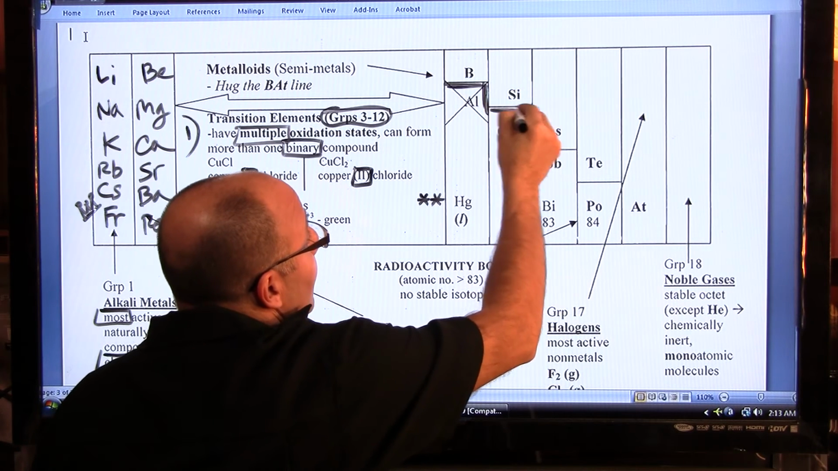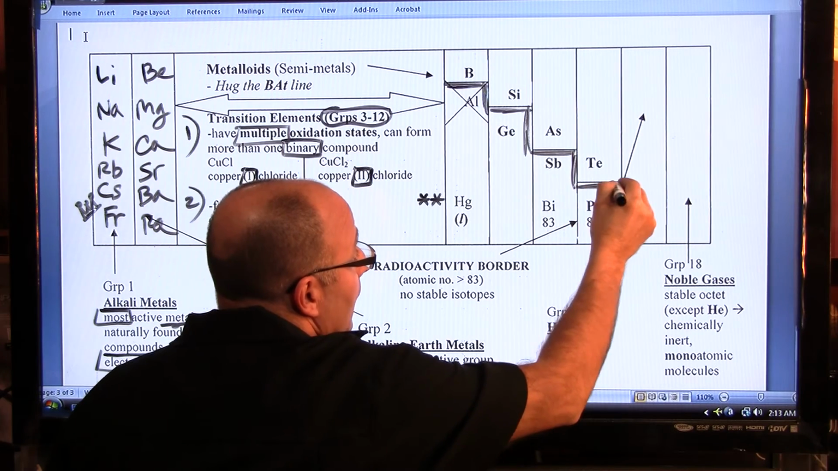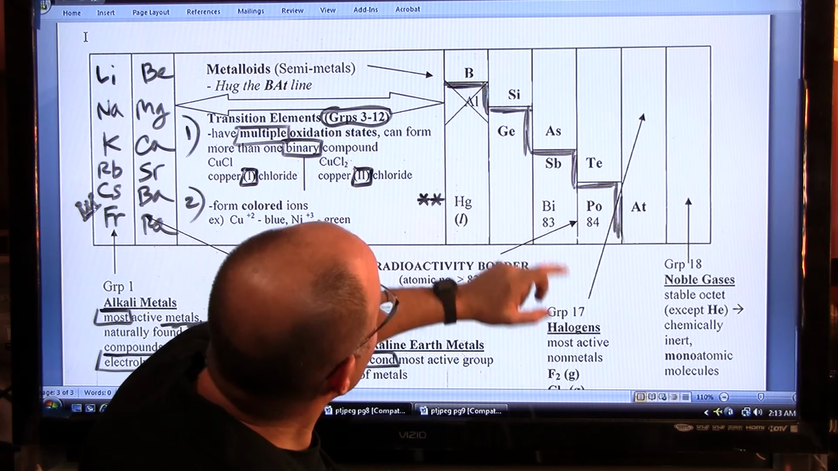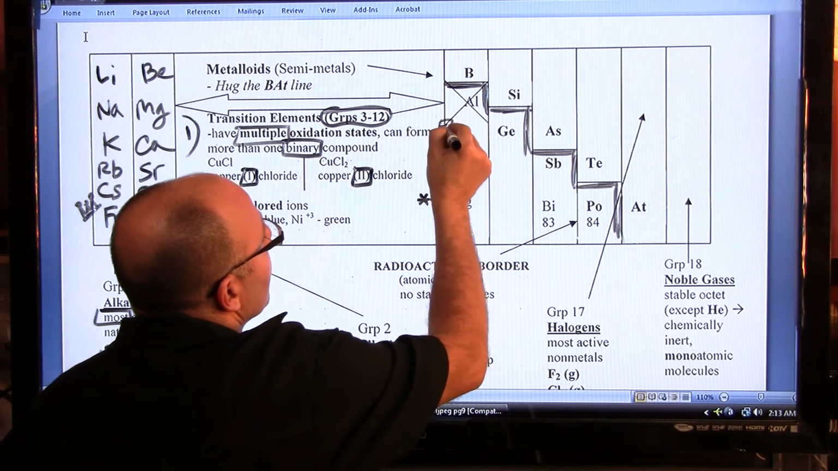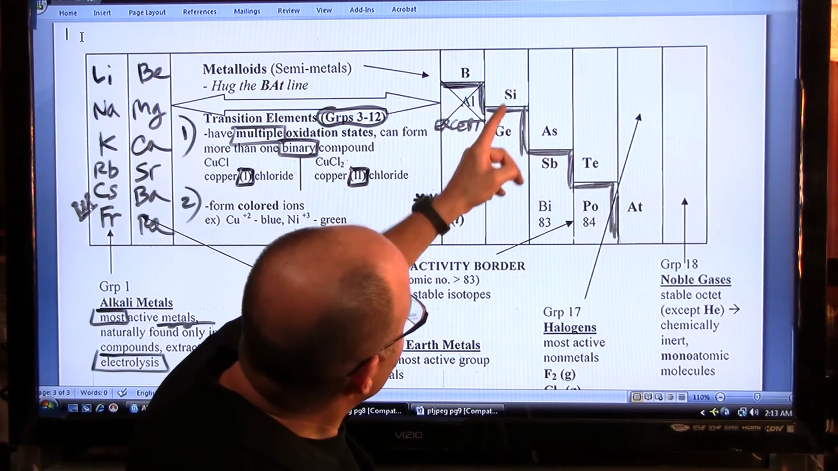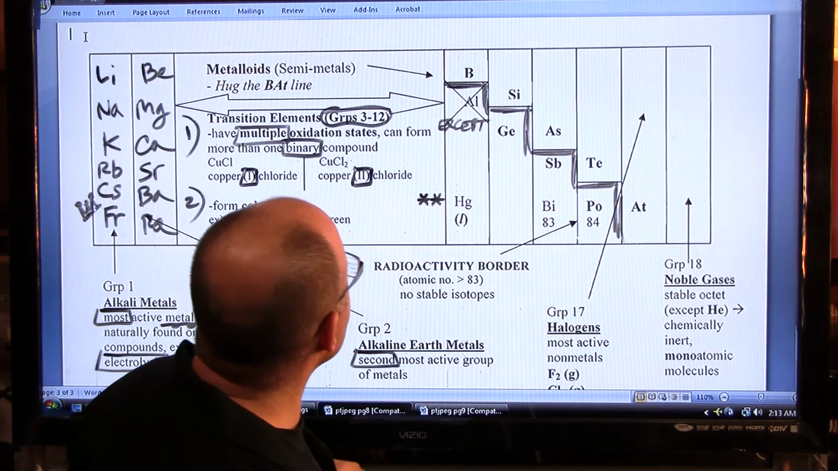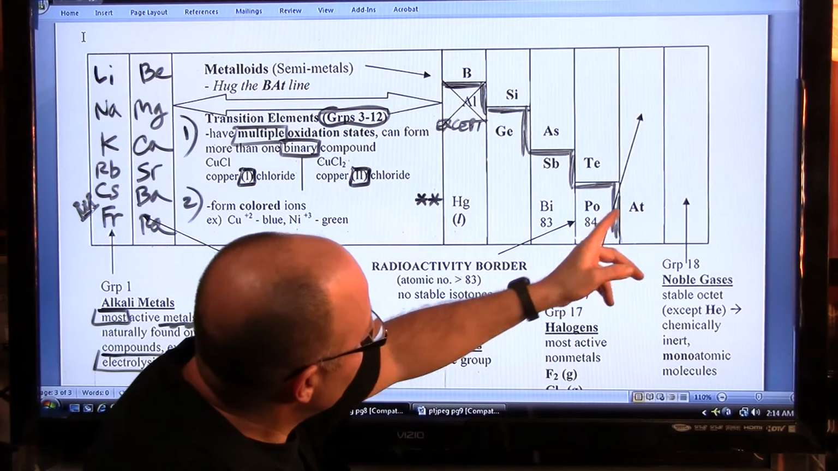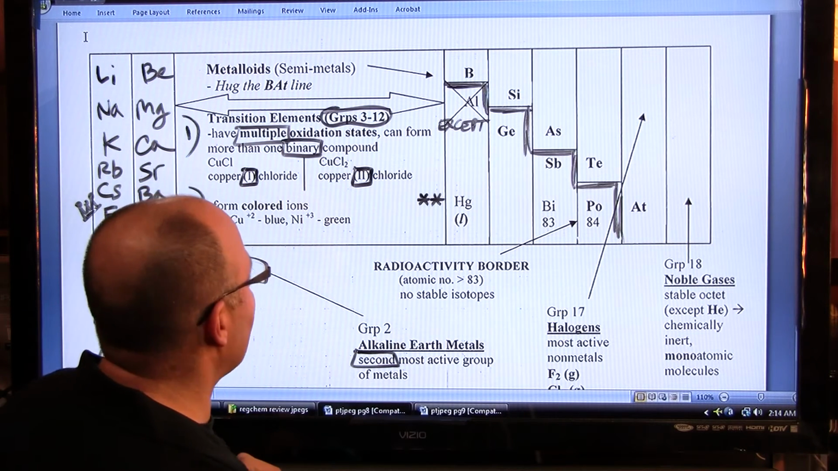And while we're here, let's darken the stair-step line, to remind you that the elements that touch either side of this, B, except Al, of course. Al is not a metalloid or semi-metal. It's a metal. Si, Ge, As, Sb, Te, Po. We'll call those the metalloids or semi-metals. There's some debate as to the ones towards the bottom, but you're fine to remember it that way.